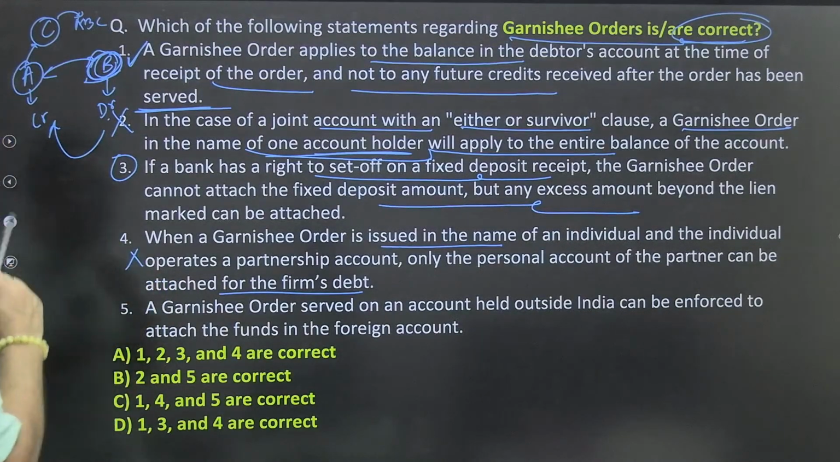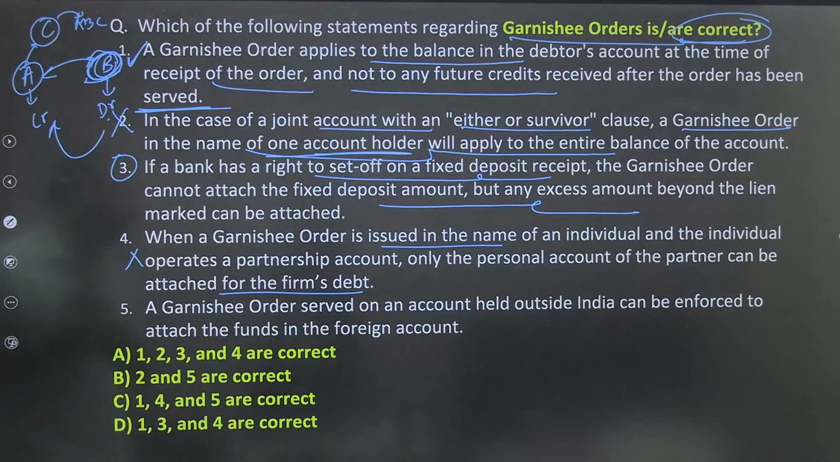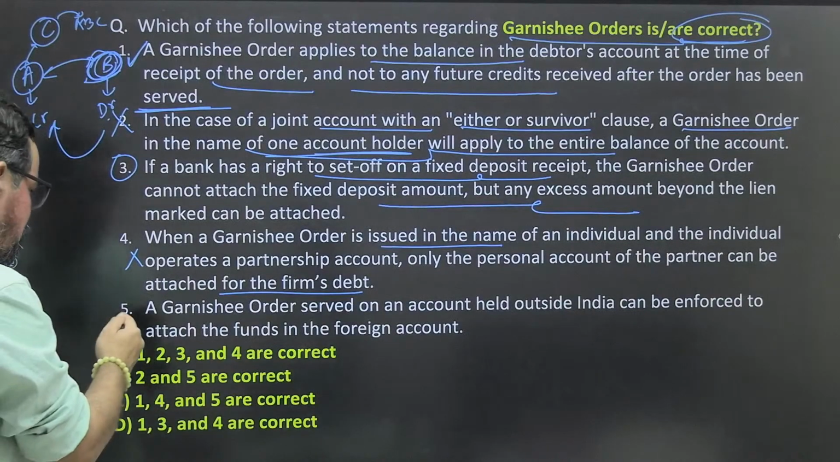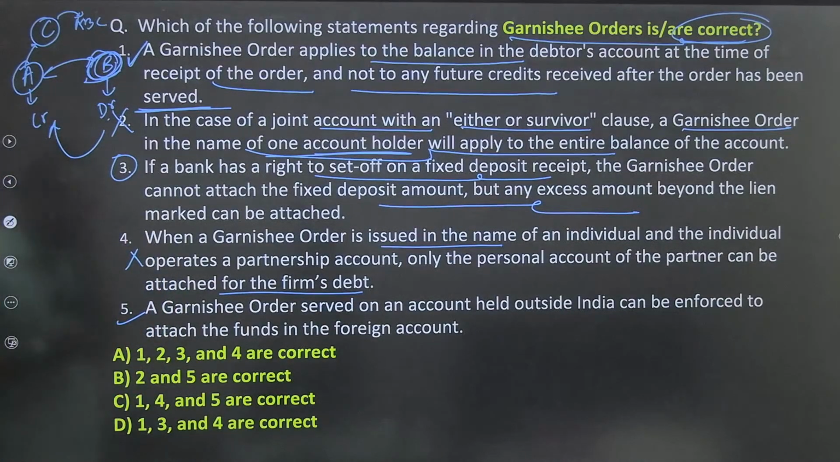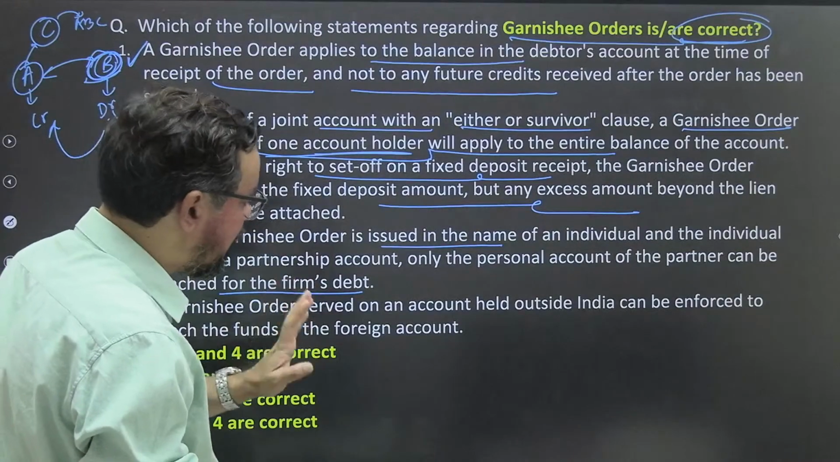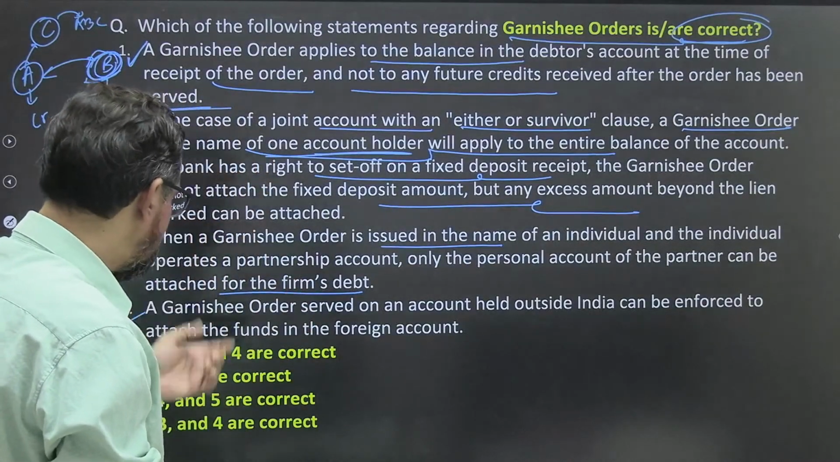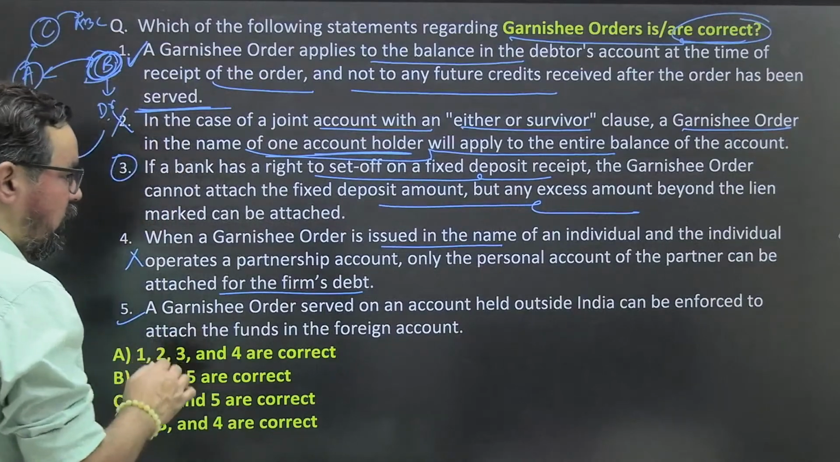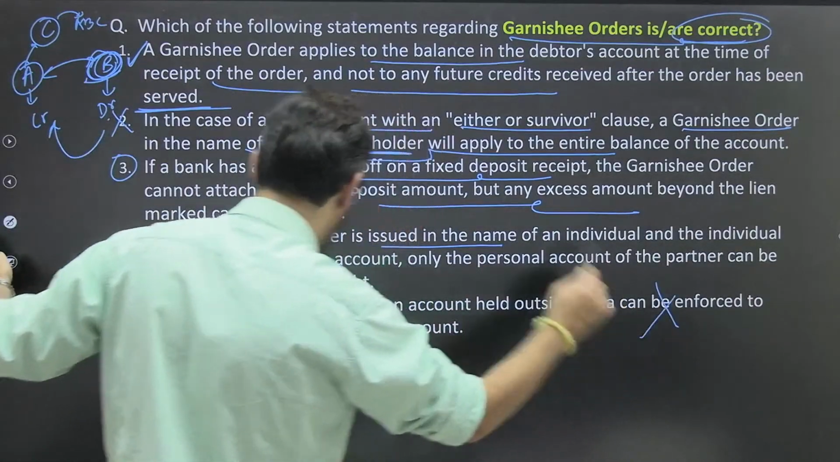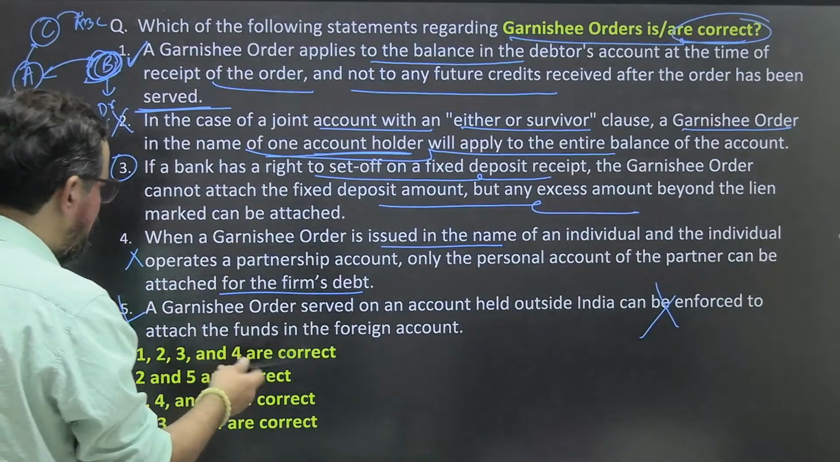A garnish order served on an account held outside India can be enforced to attach the funds in foreign accounts also. This can be done. So the statements, we have to find out the true statement. Any argument on this particular one, guys? A garnish order served on accounts held outside India can be enforced to attach the... Okay, outside India it will not be applicable. This is also wrong. Sorry, guys. So this will be wrong. It is outside, foreign account funds.